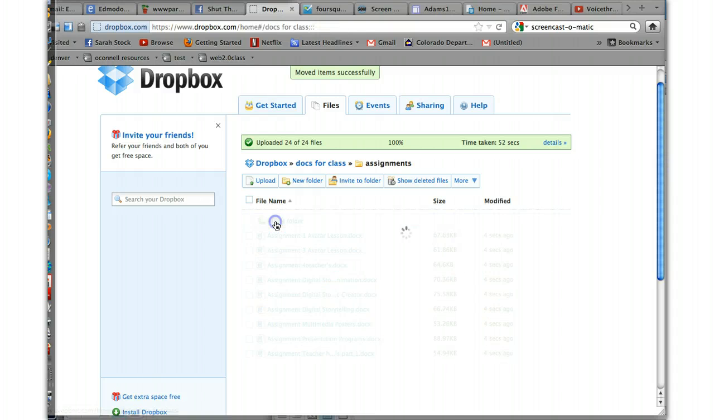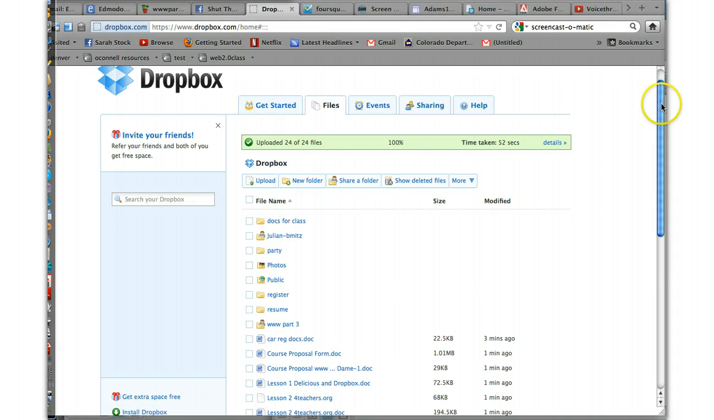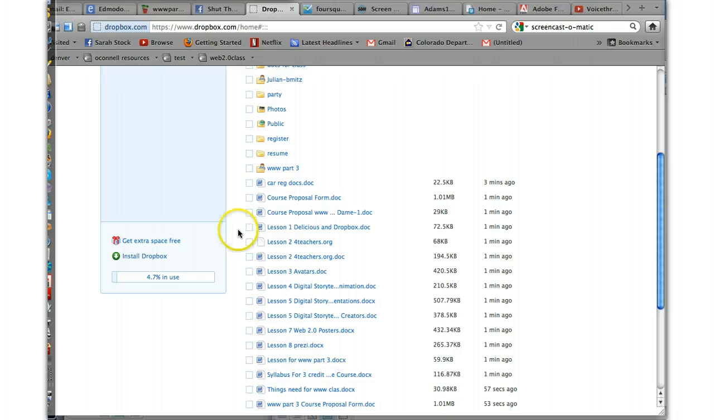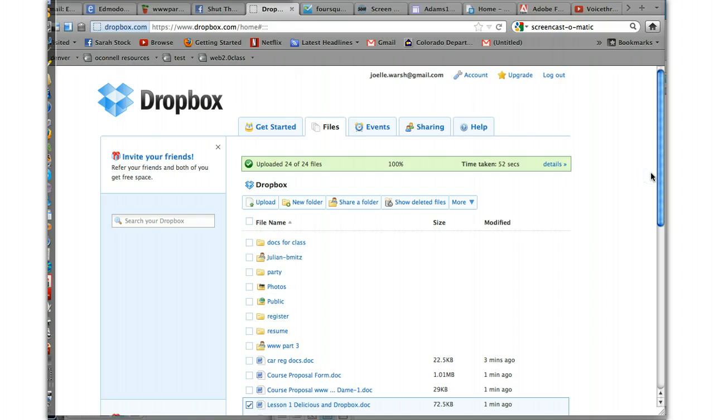So I can do that again with my lessons. So really how I want to organize things is really up to you. Now you could just leave all the documents floating through in Dropbox, but if you start to use it, it gets really hard to figure it out, just like on any computer.